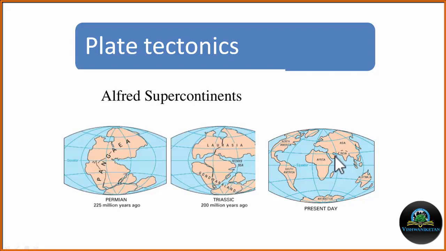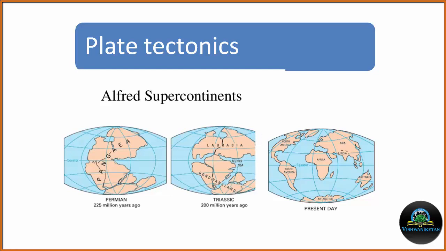According to the hypothesis of Alfred Wegener, which was proposed in 1912, some 225 million years ago, all the earth was together and it was called a supercontinent, or Pangea. That means all the earth. But it began breaking in the geological past.